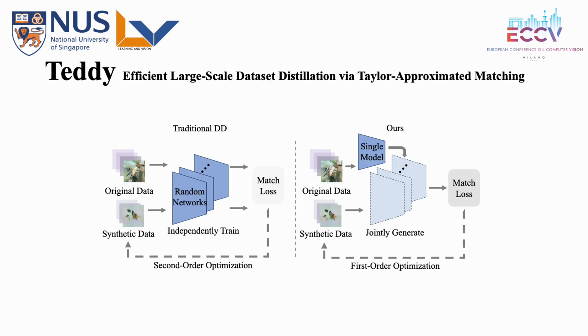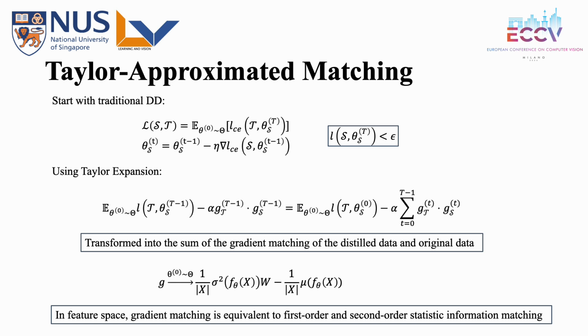Based on that, our method decouples the bi-level optimization and avoids inner-loop training. So how do we do that? Still, let's start with the traditional DD. It should be noted that in practice, we generally train more iterations in the inner loops. So training loss in inner loops is basically close to zero.